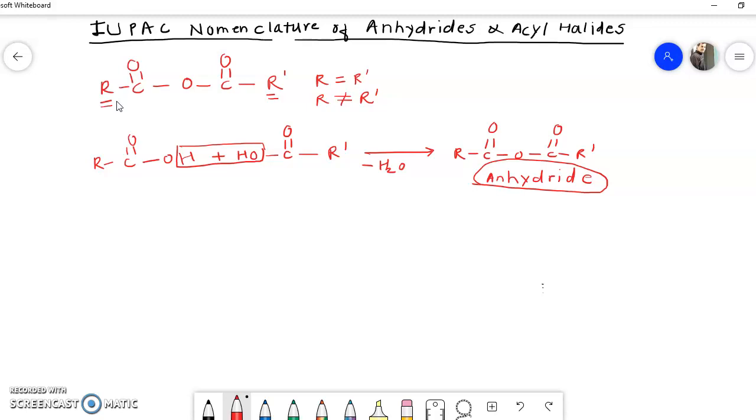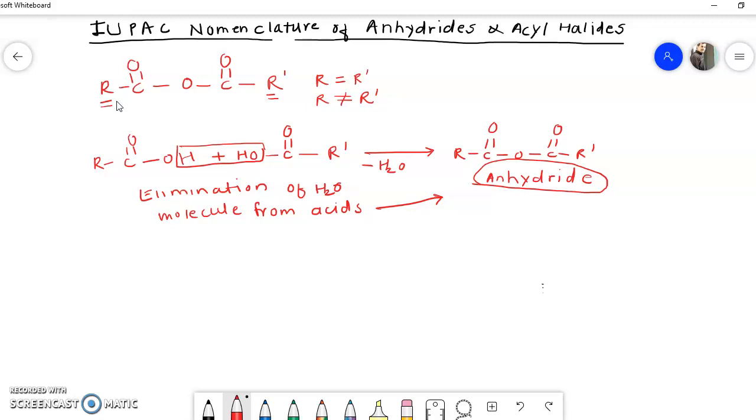Anhydrides are formed by elimination of a water molecule between two acids. So we can say that elimination of water molecule from acids gives anhydride. Why am I explaining this? Because while naming anhydrides as per the IUPAC system, we have to replace just the word acid by anhydride.